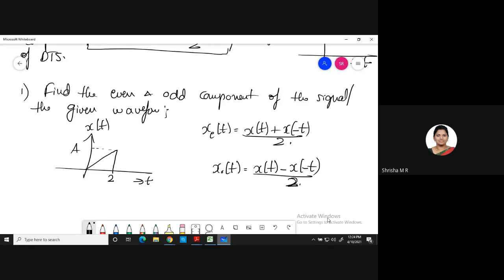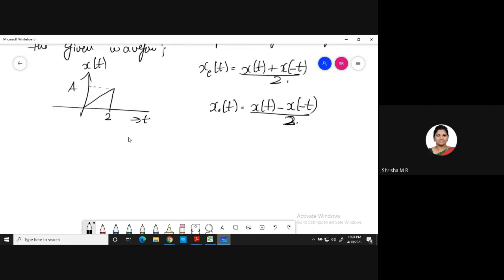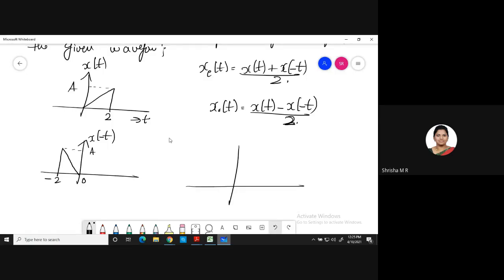Shall we start doing? Yes, ma'am. So first you write x of minus t. This is my x of minus t. It is from 0 to minus 2 with amplitude A. Now I want to find x of t plus x of minus t. By 2 I will do the next step.